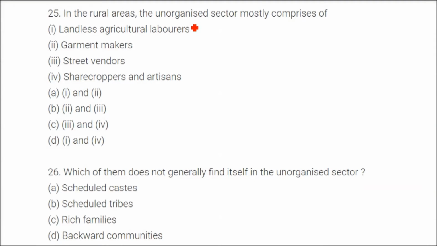In the rural areas, the unorganized sector mostly comprises landless agricultural laborers, sharecroppers and artisans. Street vendors are not there, since it is rural areas. So the first and fourth we can take. D is the answer. Which of them does not generally find itself in the unorganized sector? It is rich families. They generally don't go to the unorganized sector.